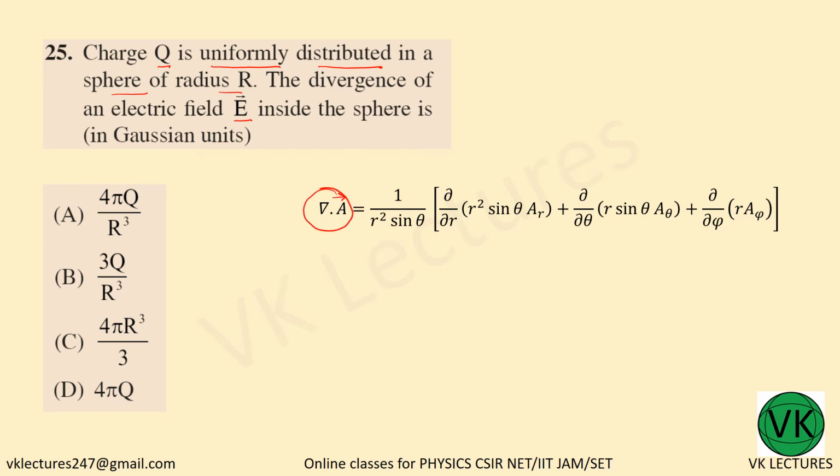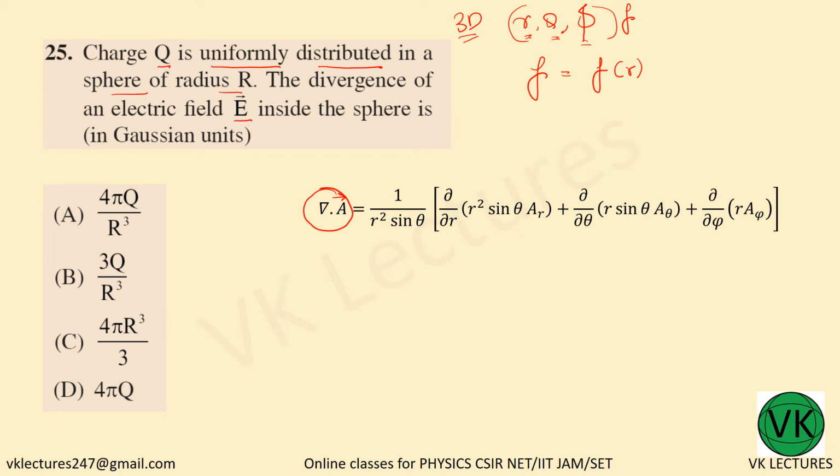Since it is in 3 dimensions, let us take r, theta and phi for our convenience. Our electric field is a function of r, theta and phi. Since it is radially varying and theta and phi are constant, our function is a function of r only.